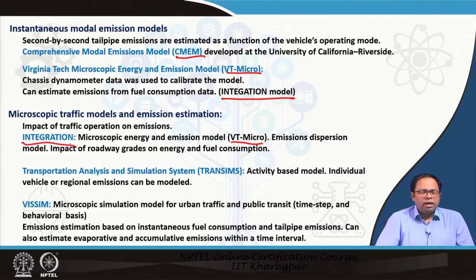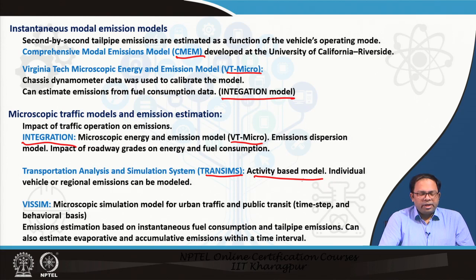This shows us, at different kinds of traffic operation, what kind of emissions are generated, and it follows the VT Micro model to estimate those emissions based on chassis dynamometer data, which has been used to calibrate those models. Then we have the Transportation Analysis and Simulation System, the TransSIMS model, which is an activity based model. You have already learned about activity based models in the previous lecture, but you can have a detailed understanding in the last module, module 12.